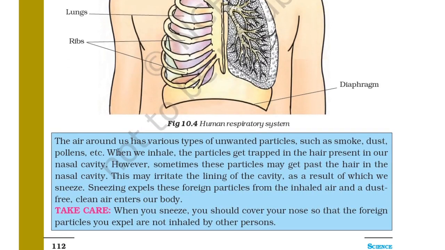The air around us has various types of unwanted particles such as smoke, dust, pollens, etc. When we inhale, the particles get trapped in the hair present in our nasal cavity. However, sometimes these particles may get past the hair in the nasal cavity. This may irritate the lining of the cavity, as a result of which we sneeze. Sneezing expels the foreign particles from the inhaled air and dust-free clean air enters our body. So sneezing is our body's natural response to eject dust and unwanted particles.